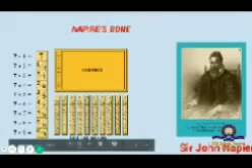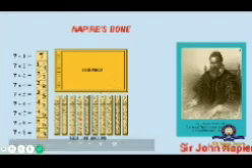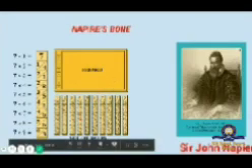Some numbers are already printed on that rod, and each rod performs some operations like multiplications and divisions. It is mainly used for multiplications and divisions.